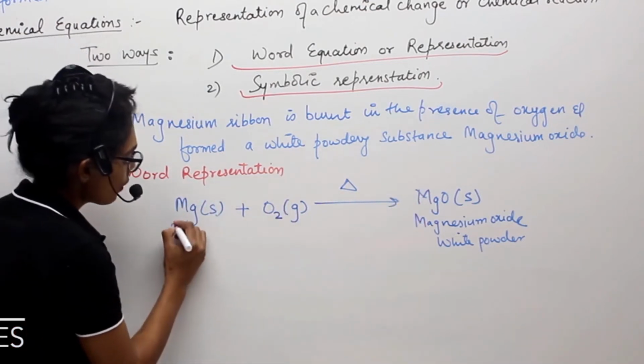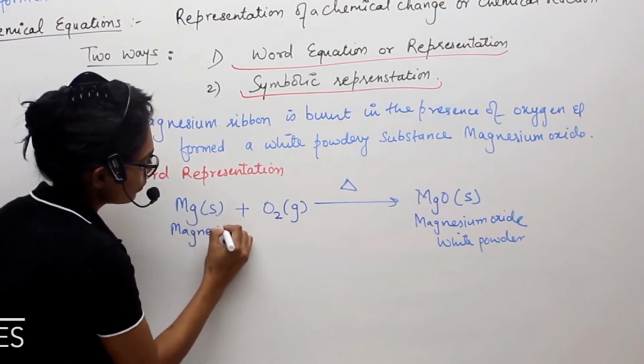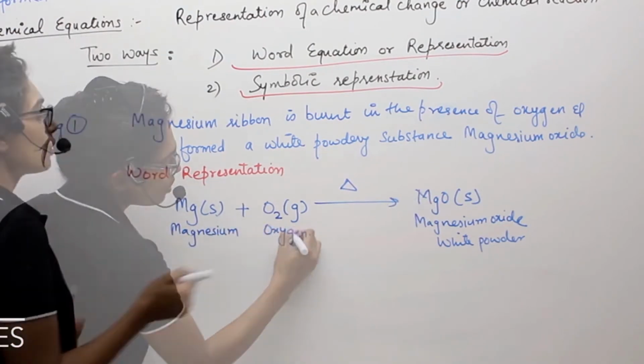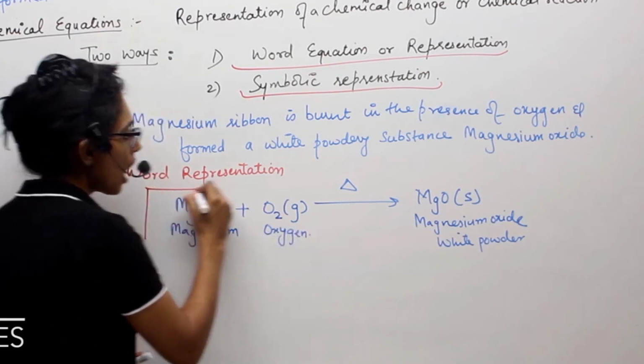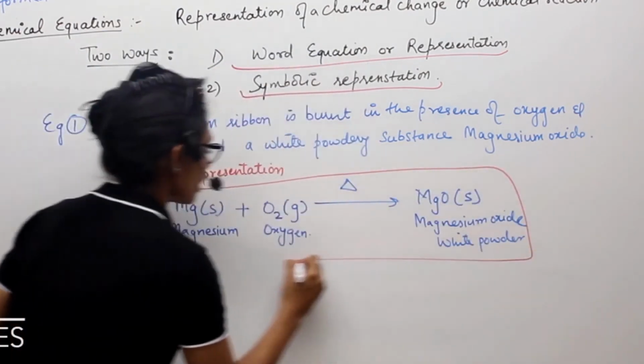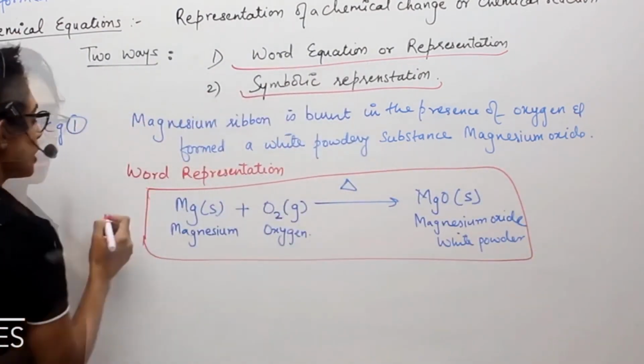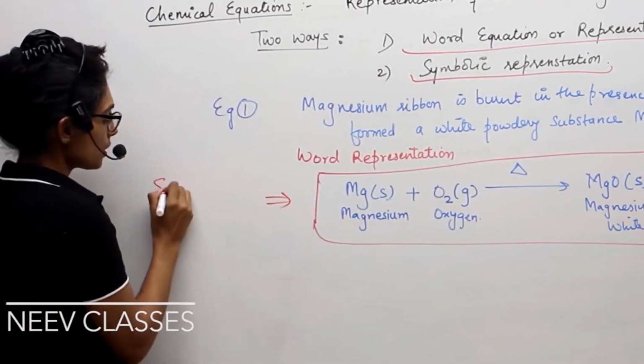So this I will write as magnesium. This will be written as oxygen. So if you look at my equation, this is how exactly a chemical equation has to be written. So this is your symbolic representation.